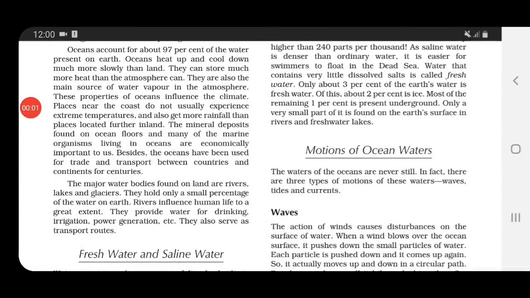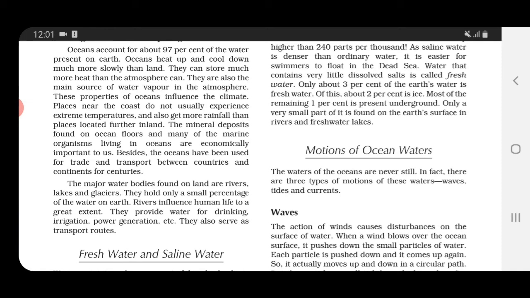Now under the same topic, page number 24, they are discussing few things related with oceans. See, children, oceans cover 97% of the water which is present on our planet. And if we compare water body with land, then you all might be knowing, we had discussed earlier, that water body takes longer time to heat up and cool down in comparison to land.